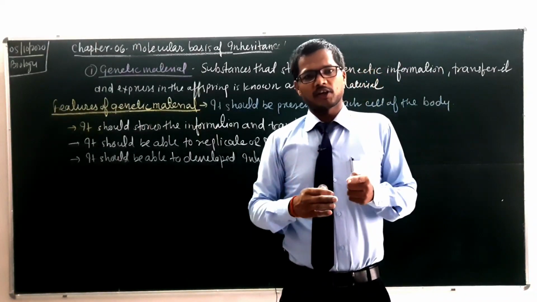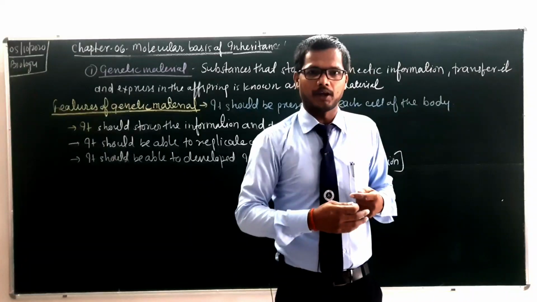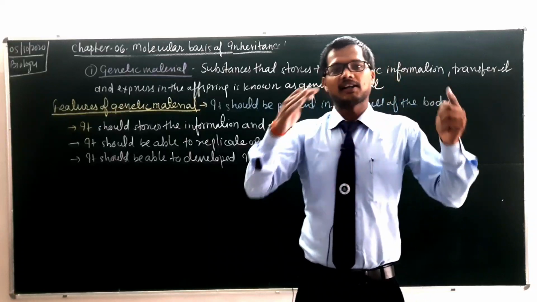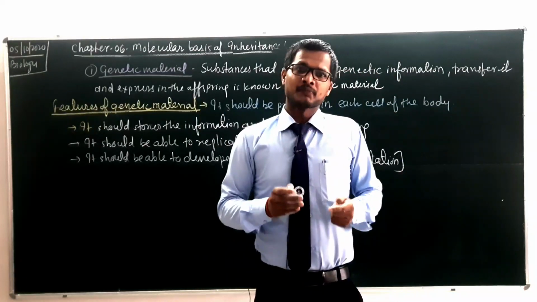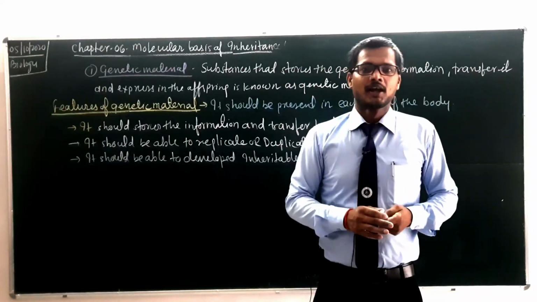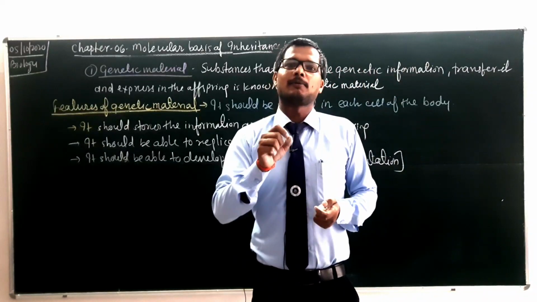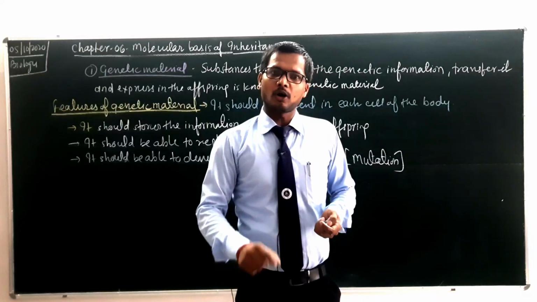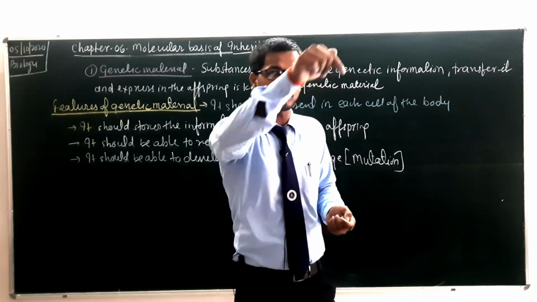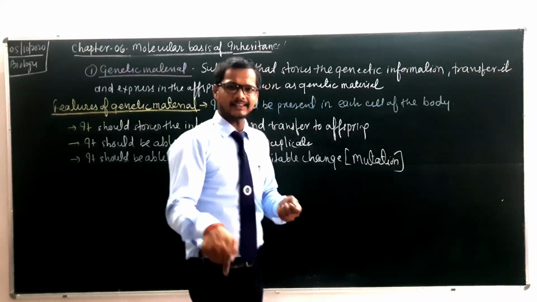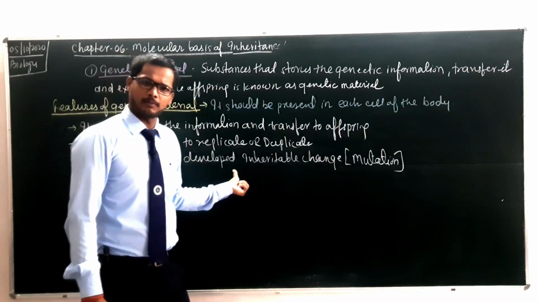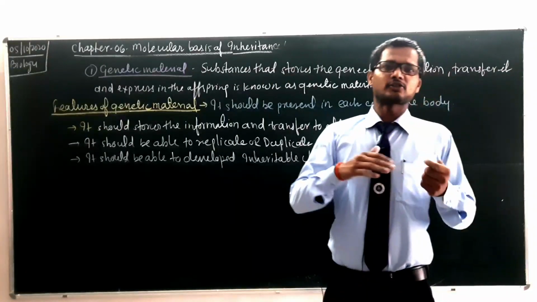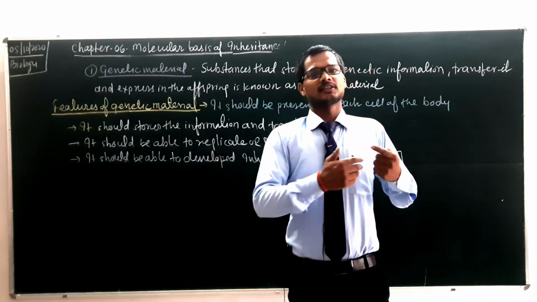Because due to mutation there will be error in the DNA copying, and if there is error in the DNA copying, then there will be variation, and if there is variation there will be better adaptation, and if there is better adaptation there will be evolution. So error in DNA copying, or mutation, may lead to evolution. That's why we say the genetic material should be mutable, it should replicate itself, it should store the information, and it should be present in each cell of the body.